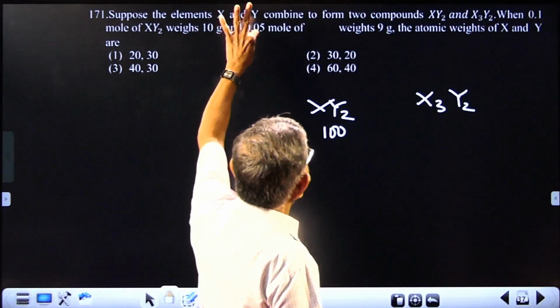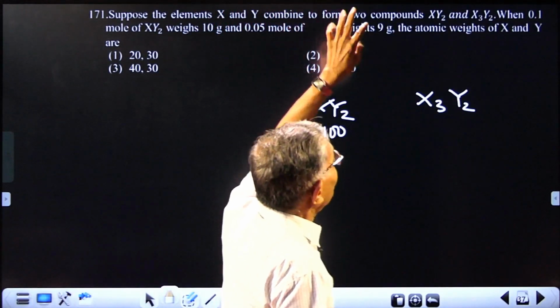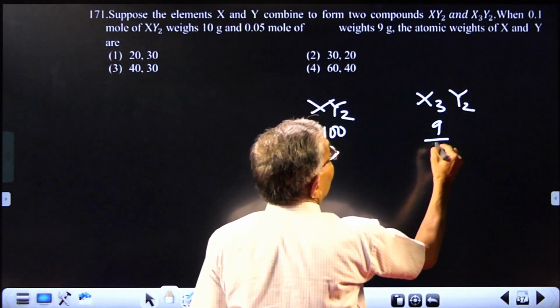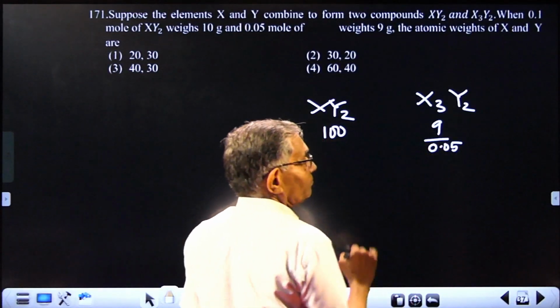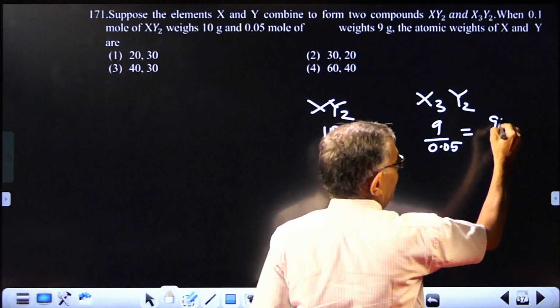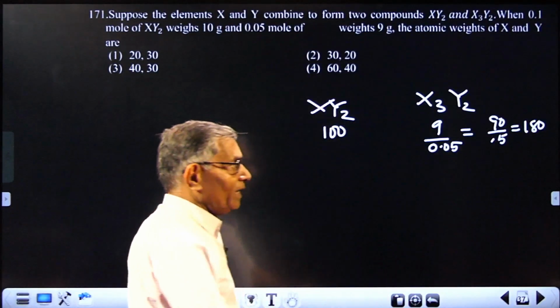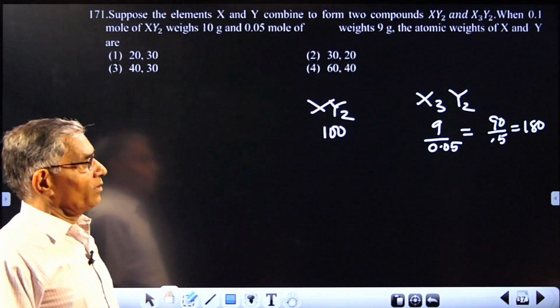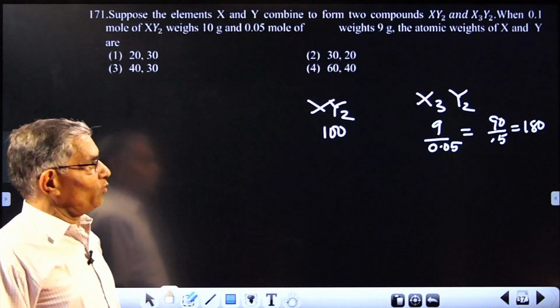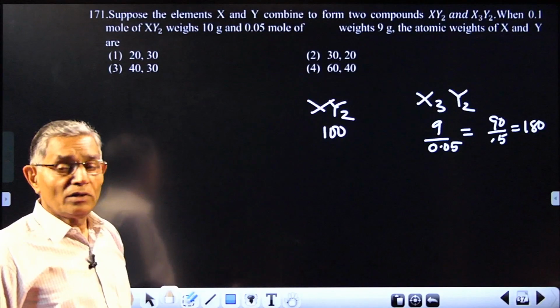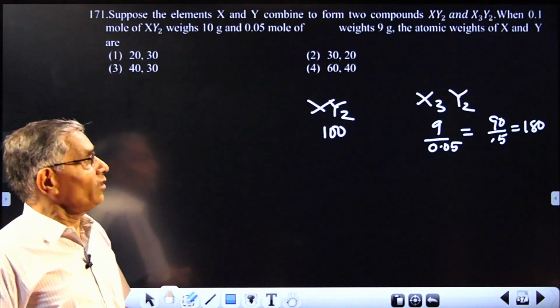Similarly, 0.5 moles of the second compound weigh 90 grams. So this has a molar mass of 90 divided by 0.5, which is equal to 180. Effectively, they have given the molar mass of the compound. You already know the molar mass now: XY2 is 100, X3Y2 is 180. Now we have a simultaneous equation.